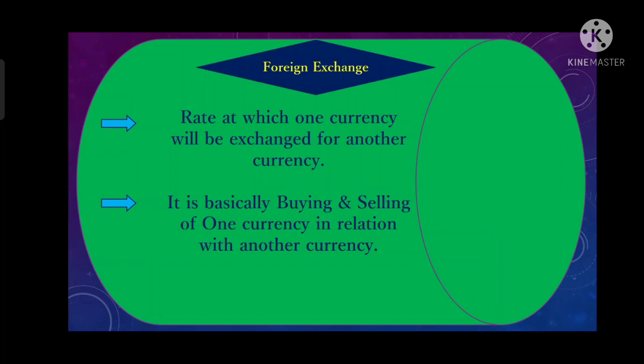So we can say that foreign exchange is the rate by which the currency of a country is converted into the currency of another country. Now the question is, how is the value of that currency determined? How is that rate determined? Basically, that rate is dependent on the demand and supply of that currency in the market.